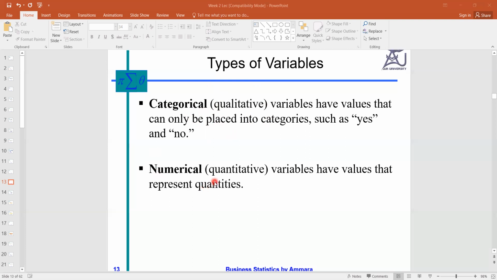Now, what is numerical? The numerical type of variable is related with the quantitative nature of the data set. If we have the responses in the form of quantities, we can say this is a numerical data set, in which we have numbers, quantities which are meaningful and on which we can apply some treatments.